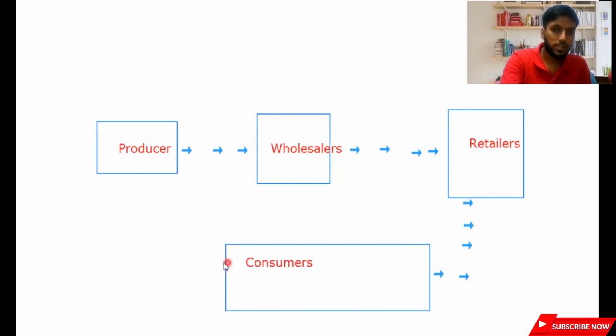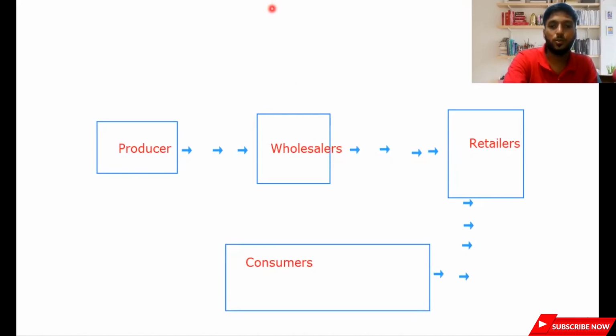Now if a consumer can get directly from the producer, it's cheaper, but that does not always happen. Producers also don't like it that way. They want a big lengthy process, so that consumers will pay a high amount and they also get a high margin. Producers sell to wholesalers, wholesalers take to the market and sell to retailers, who keep a margin and sell to consumers. Wholesalers and retailers are always in between the producer and consumer. That's the reason we call them middlemen, according to your syllabus.